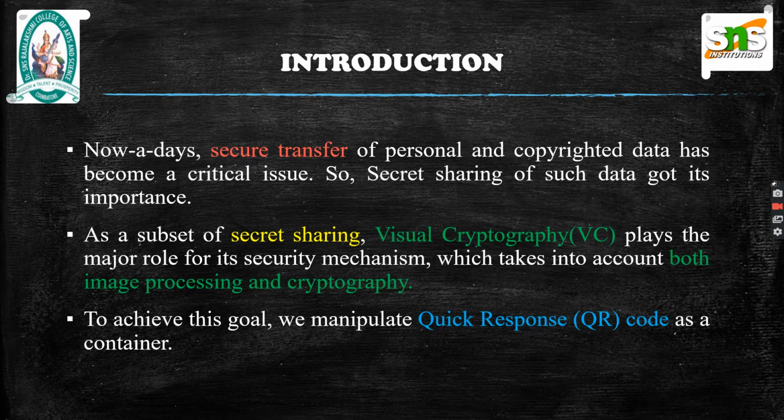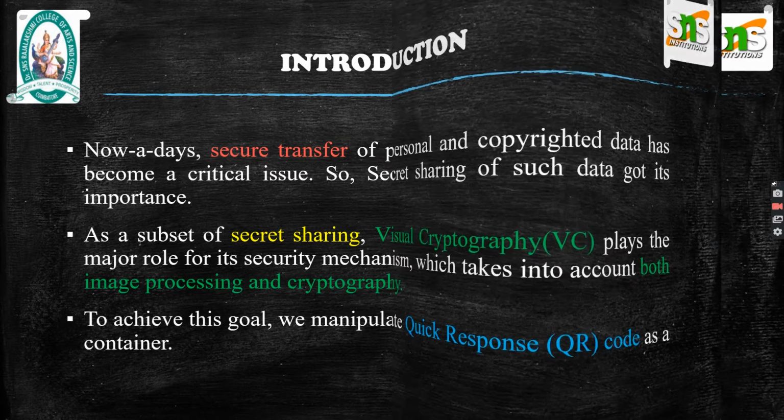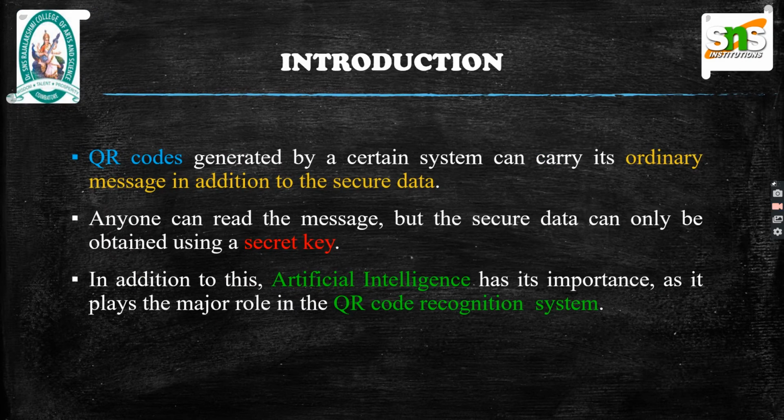As a subset of secret sharing, visual cryptography has got its importance for its security mechanism, which takes into account both image processing and cryptography. To achieve this goal, we manipulate quick response code, that is QR code, as a container. QR codes generated by a certain system can carry an ordinary message in addition to the secure data. Anyone can read the message, but the secure data can only be obtained using a secret key.